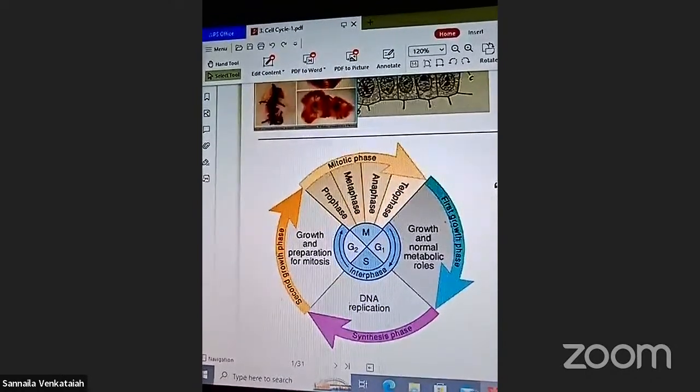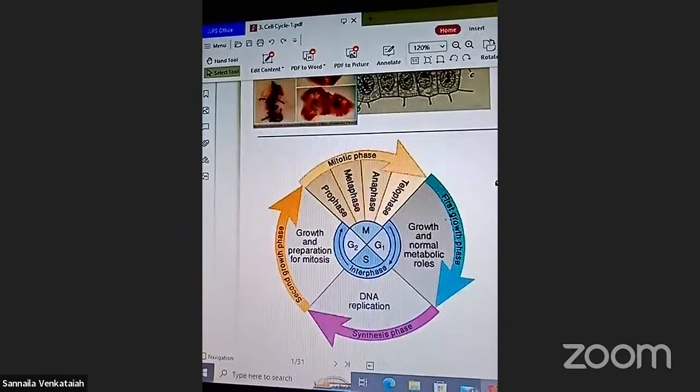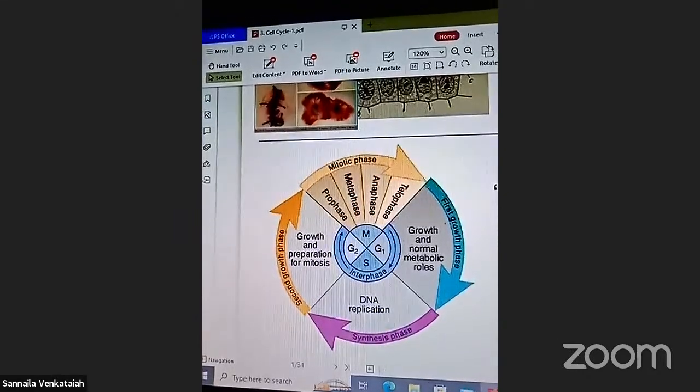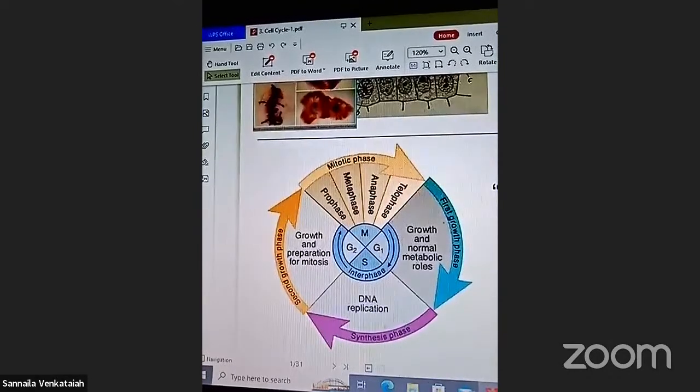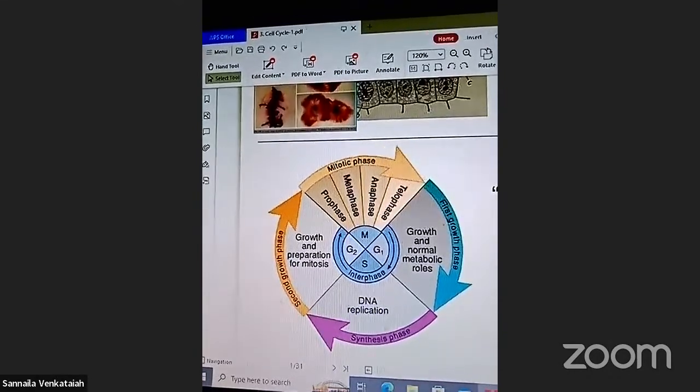The cell has two divisions mainly: the mitotic phase as well as the meiosis phase, right?